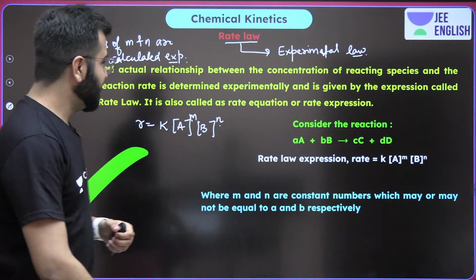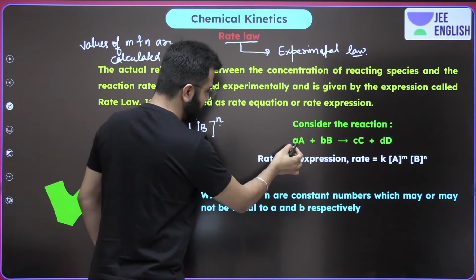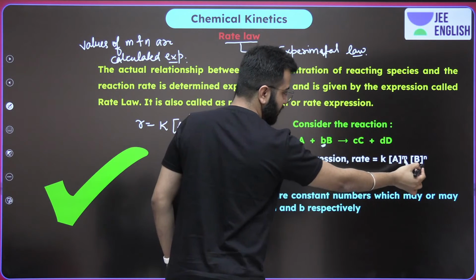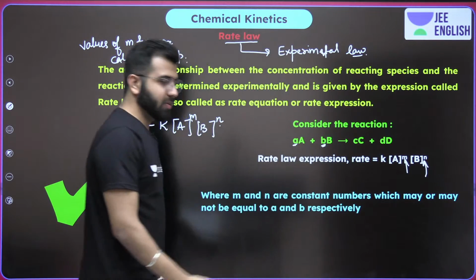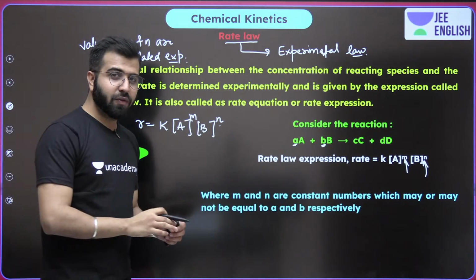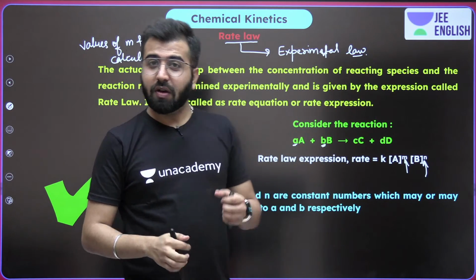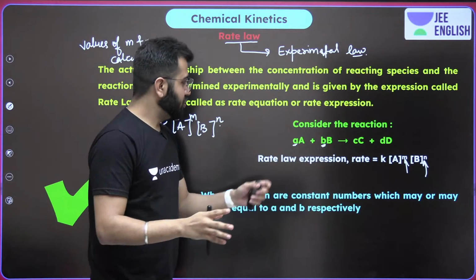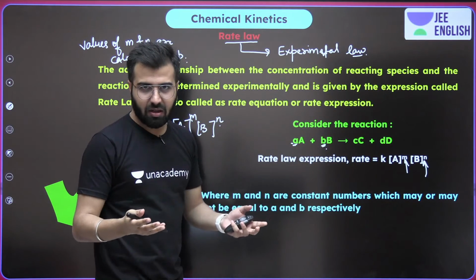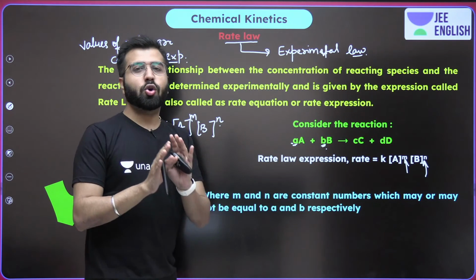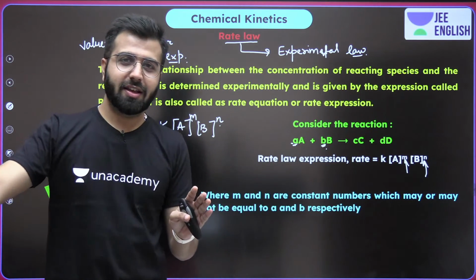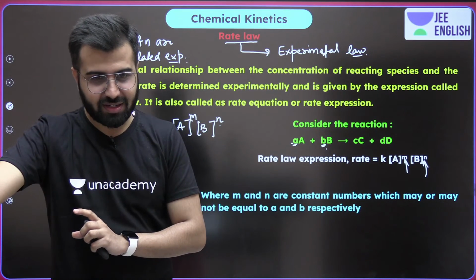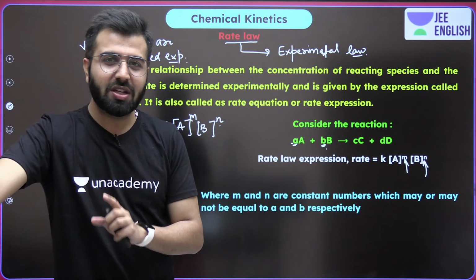Okay, and now guys pay attention. So do you see the stoichiometric coefficients? This is not the same thing. So do remember that. There have been very few cases where the values of m and n are the same as the values of a and b respectively, but it's just a coincidence. They're not linked is what you have to remember. Is this clear to each and everybody?